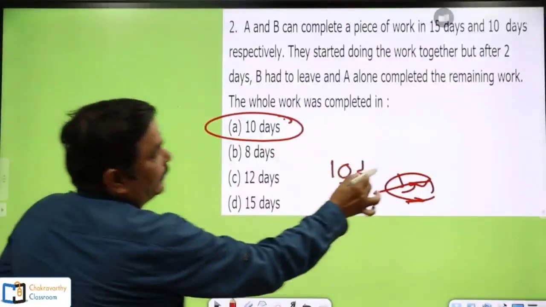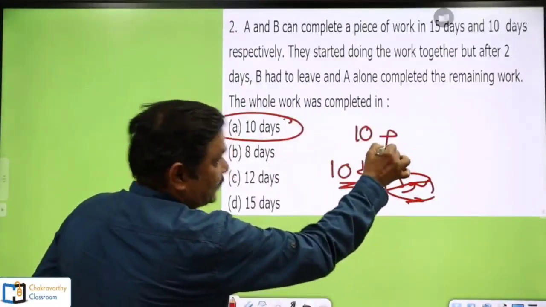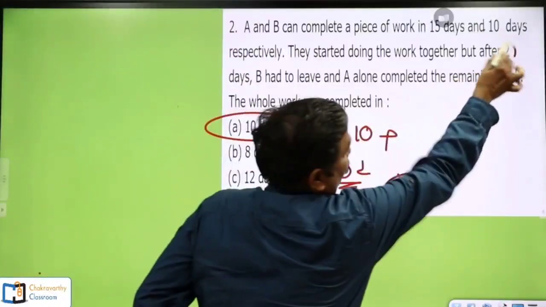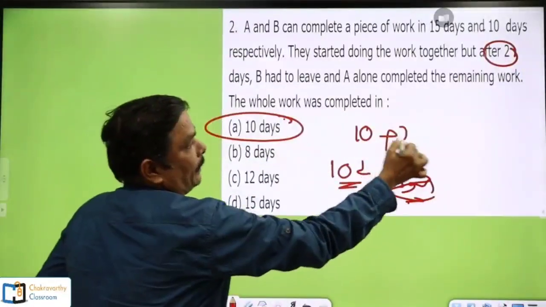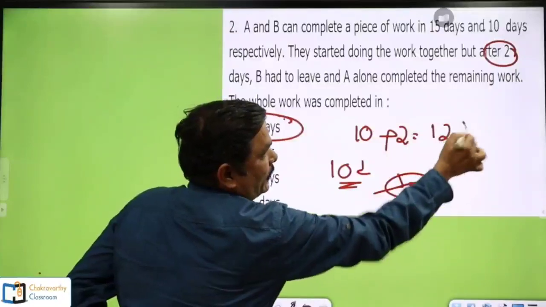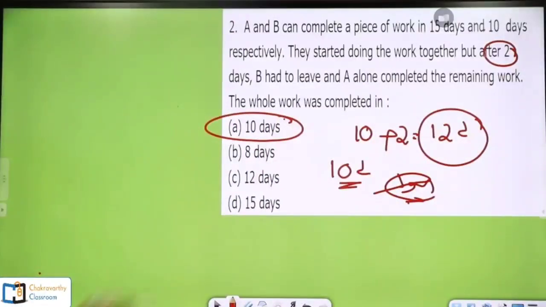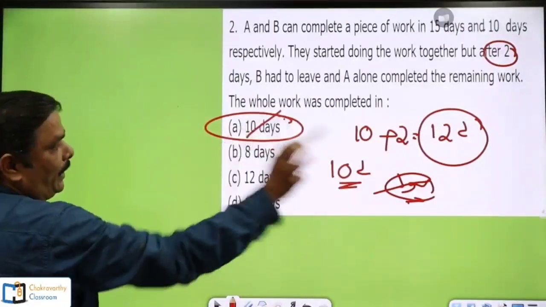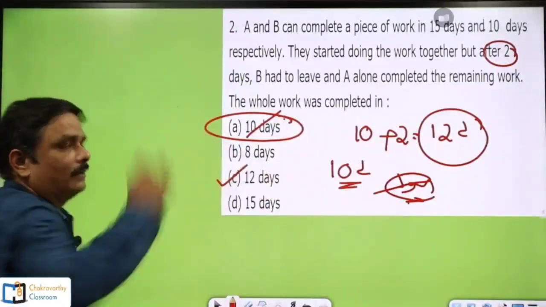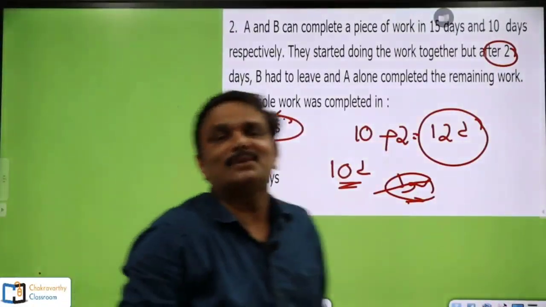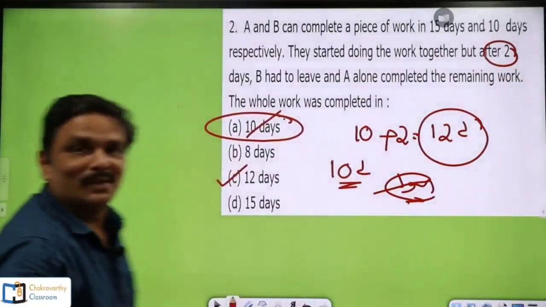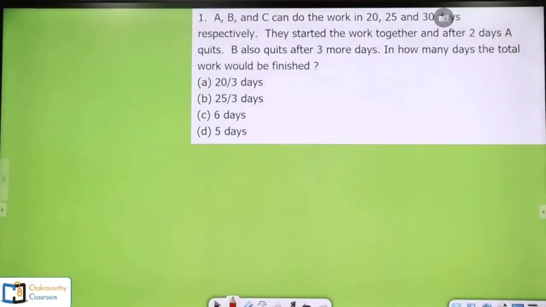So here these 10 days plus A and B together had worked for 2 days. So 10 plus 2, total my answer is 12 days is the complete answer or the final answer. So this is wrong one and you need to choose C as the right option. As simple as this one. Hope you must have understood this one. Alright, now go to the next one.